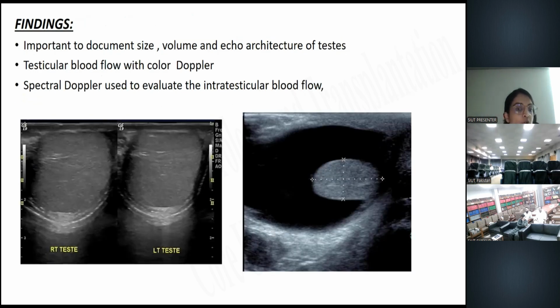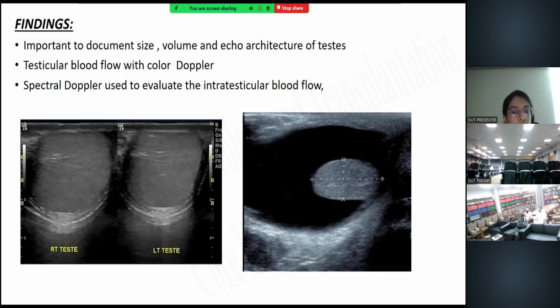So it is very important to document the size, volume, and the echo texture of the testis. Testicular blood flow with a color Doppler should be documented, and a spectral Doppler used to evaluate the intratesticular blood flow. So this is the picture showing the normal appearance of the testis with the bilateral normal appearance of the testis with no other lesions seen inside it.